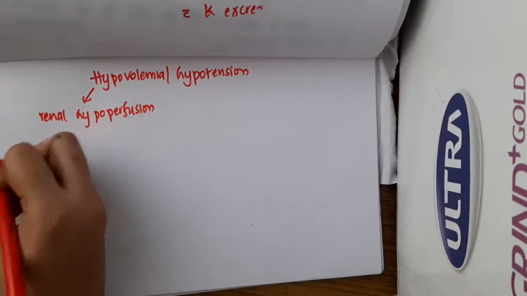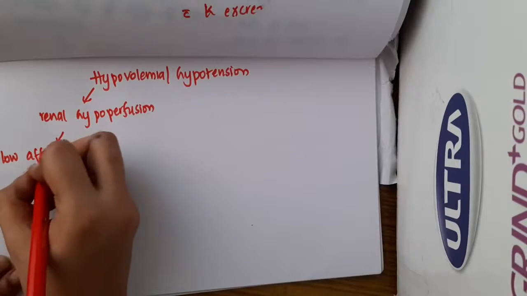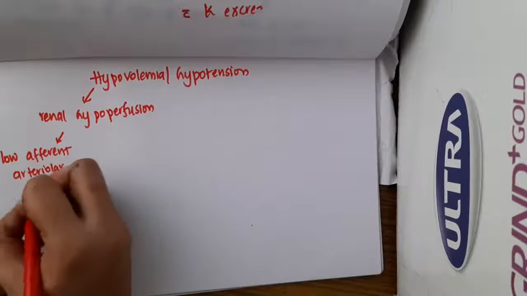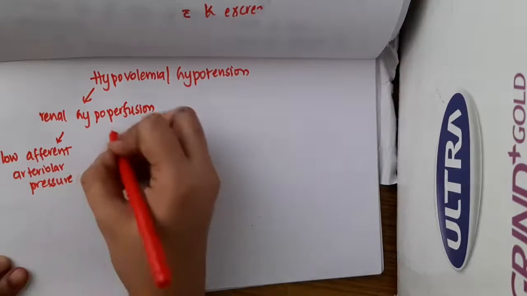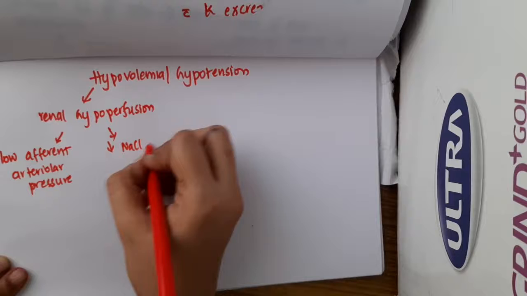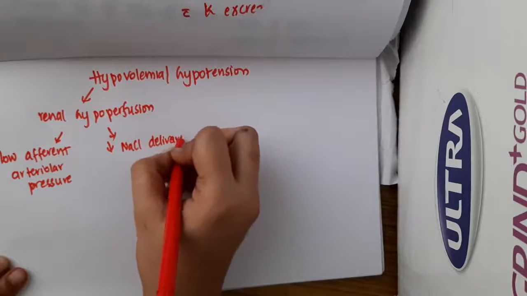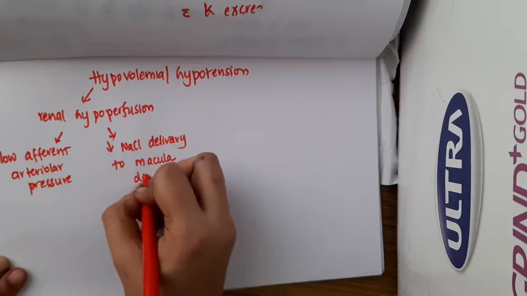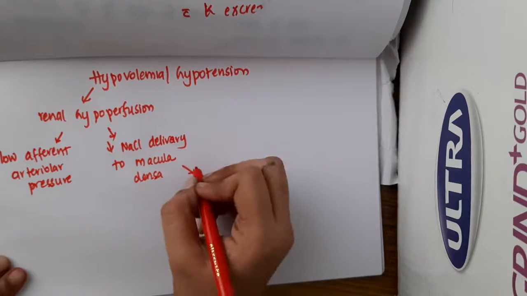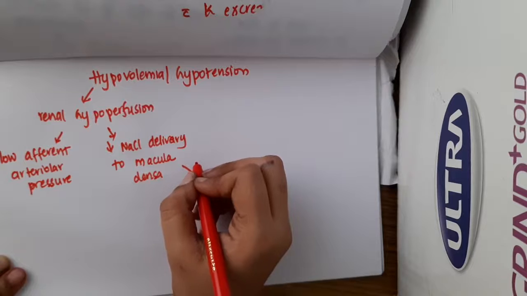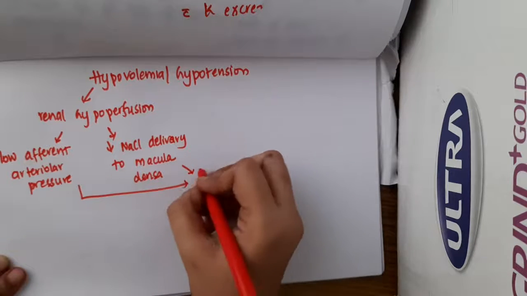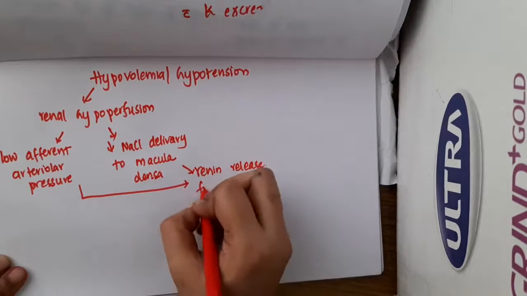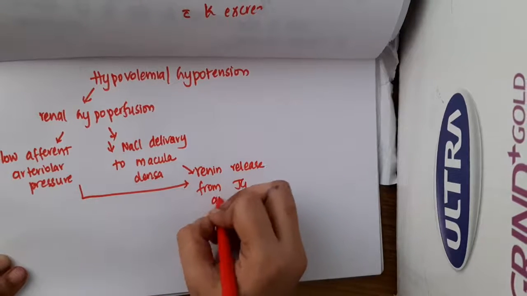If there is renal hypoperfusion, that means there is low afferent arteriolar pressure, and also decreased sodium chloride delivery to the macula densa. This will cause renin release from the JG apparatus.